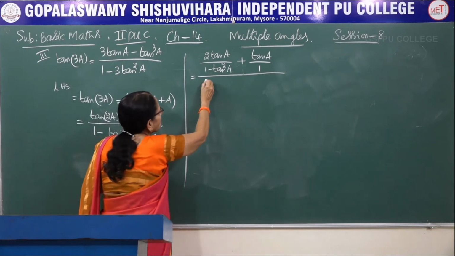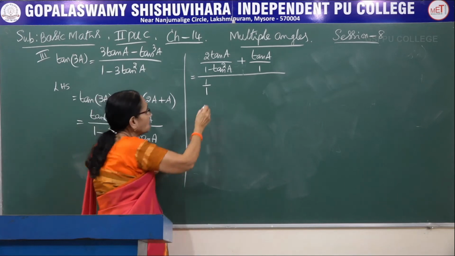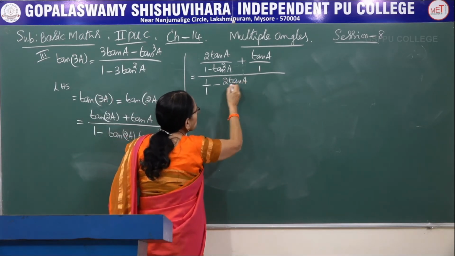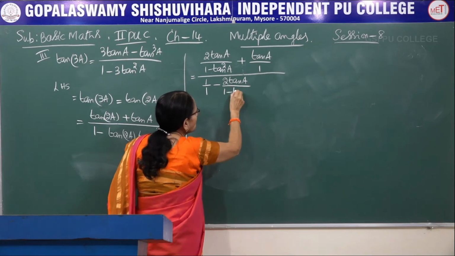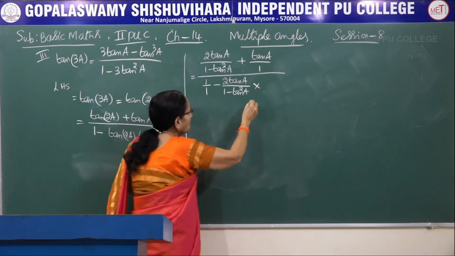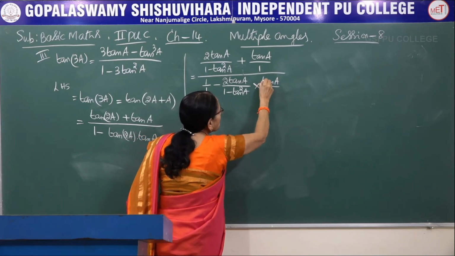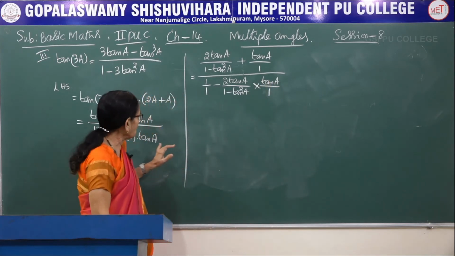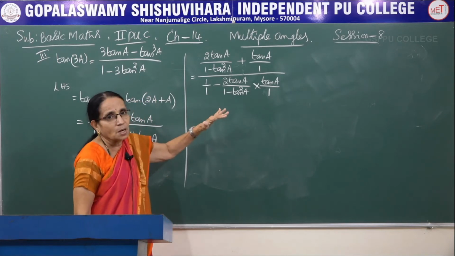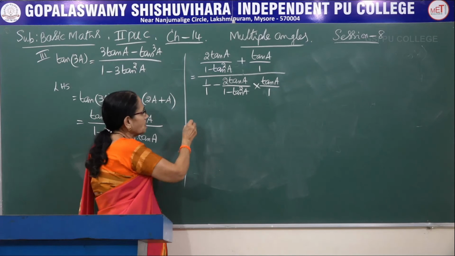Now the 1 in the denominator, write it as 1 by 1. Again write the formula for tan of 2A: 2 tan A divided by 1 minus tan square A, into tan A. Again write it as tan A divided by 1. This 1 need not be written here, it is for our convenience, to understand what is the denominator and what is the numerator.